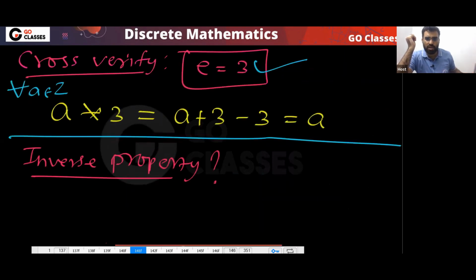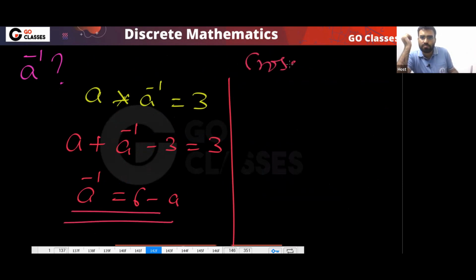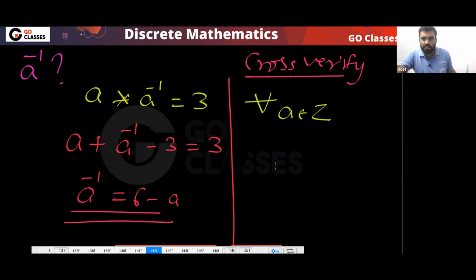Okay, so very simple. For the inverse property, just check this. Because of commutativity, you don't have to check the other thing. So A inverse will be 6 minus A. Cross verify. Just cross verify that every element has an inverse. So tell me, for all A belonging to Z, can you just verify this?